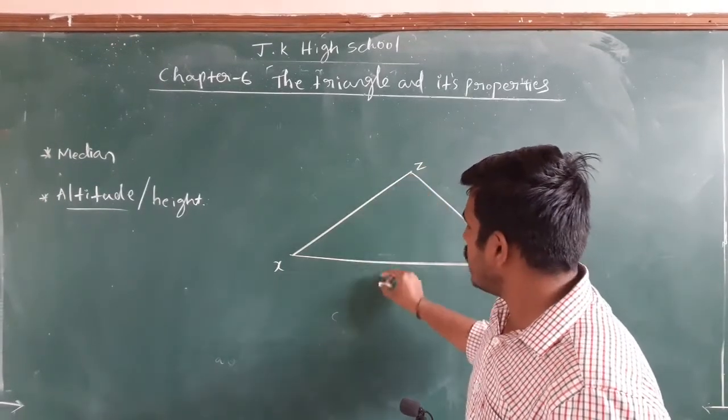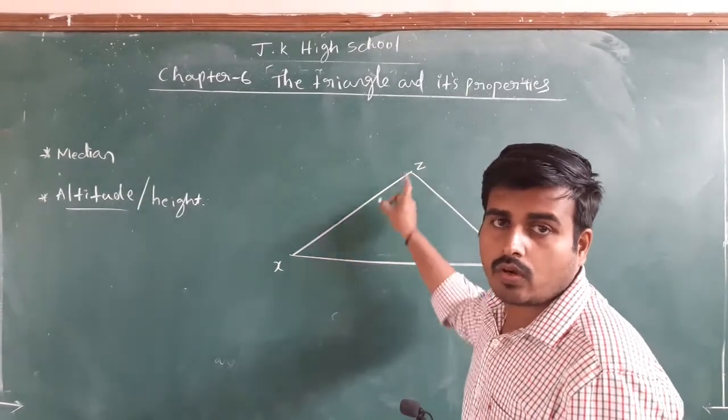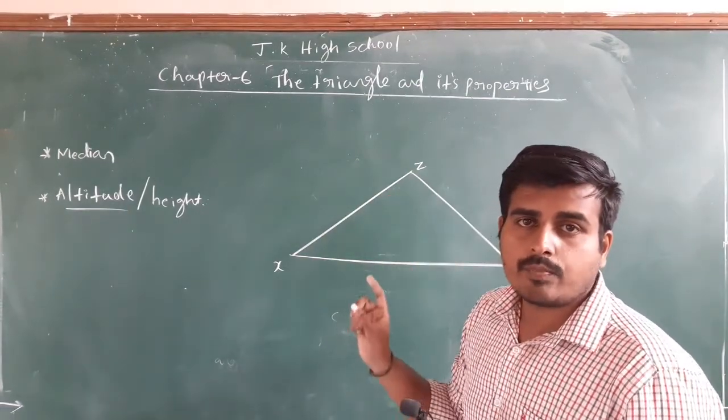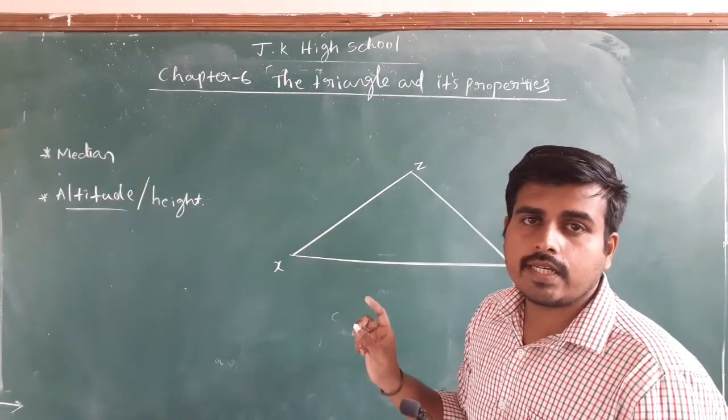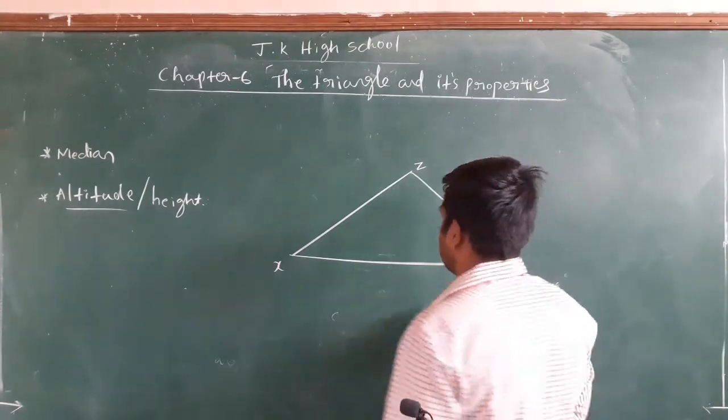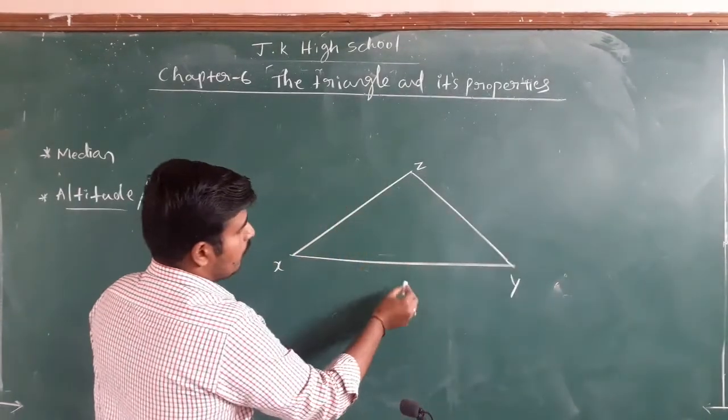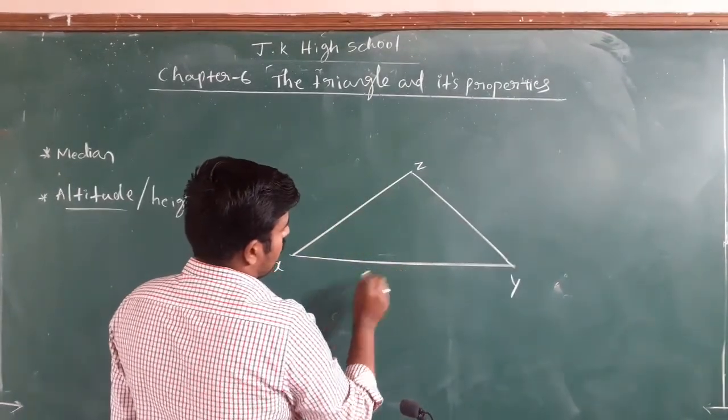But how does it join the opposite side? It will not join the midpoint. It is perpendicular. It makes a 90 degree angle with the opposite side. Look here. Suppose the midpoint of xy will come somewhere here.